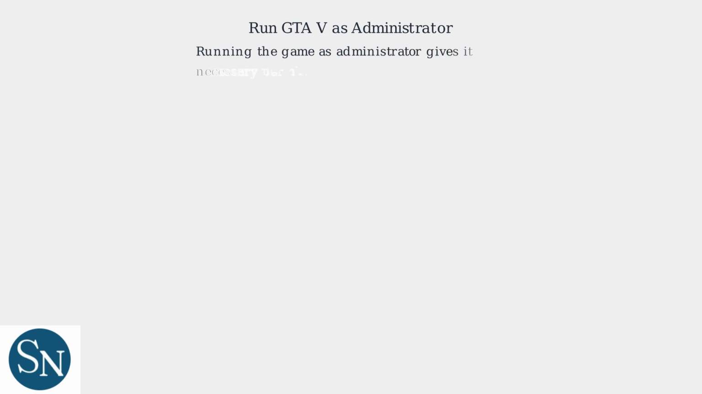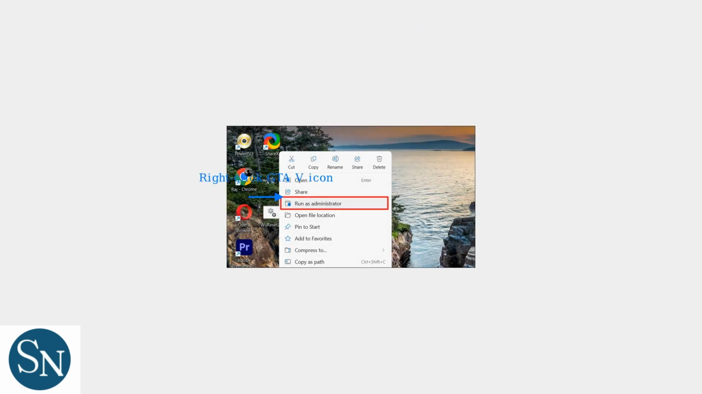Running GTA 5 as administrator gives the game elevated permissions to access and modify system files. This can bypass permission-related issues that might cause the ERR-gen-zlib2 error. Locate the GTA 5 executable file on your desktop or in the game folder. Right-click on it to open the context menu.